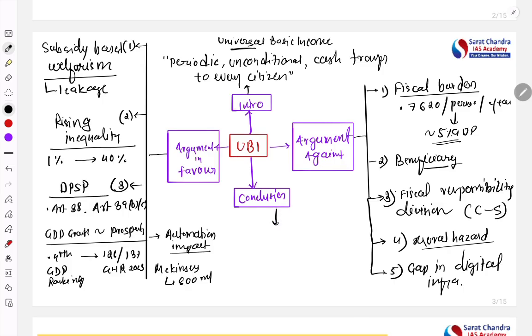In the conclusion, what we can say is that it's not like UBI will solve all kinds of problems. It's not like that, right? So what is required is universal basic services, so that our services become more efficient and reach the people, right? The second thing the writer says is that we need inclusivity in economic growth, so that income concentration among a few sections of society can be reduced.